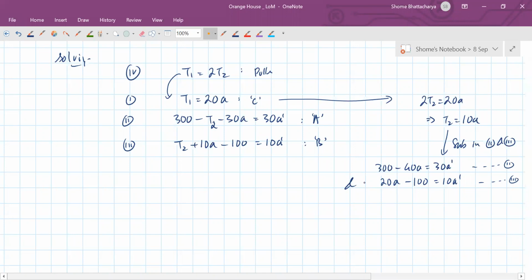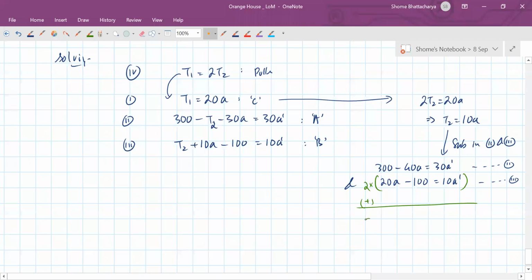Okay, and next step we want to, let's say, find out A prime. So what will we do? Multiply this whole equation by 2, so that this becomes 40A, and then add both. So what is happening?